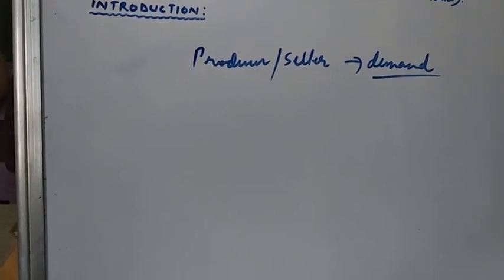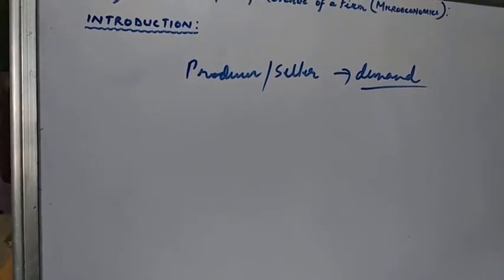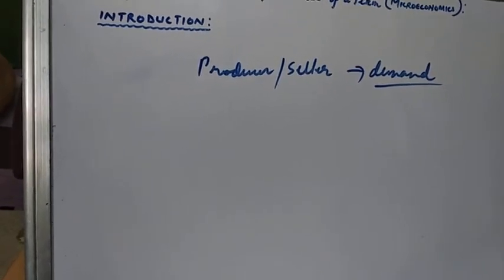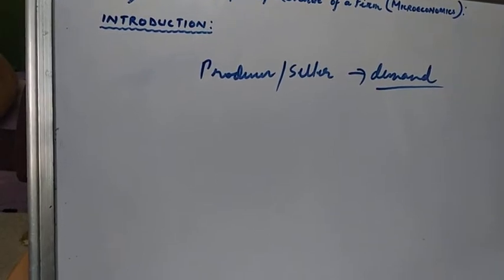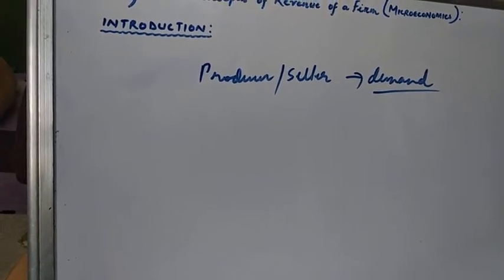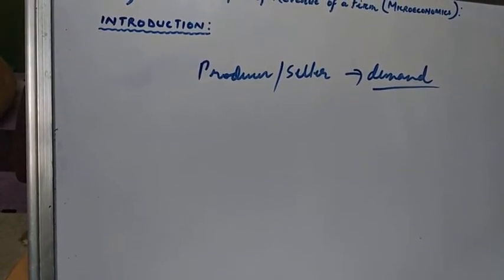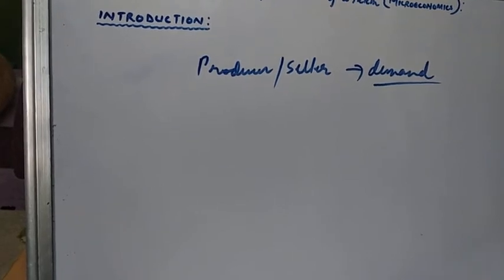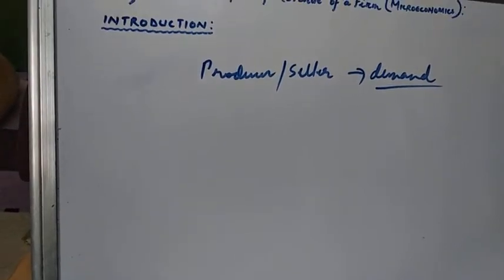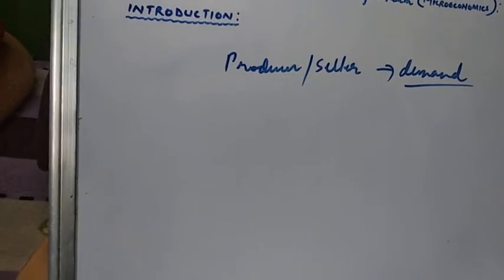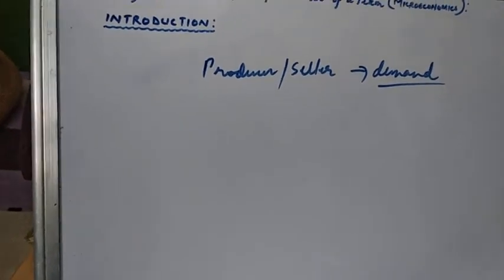They are very much concerned with the demand for any commodity. Why? Because the revenue obtained by the producer or seller depends on the demand for the good.